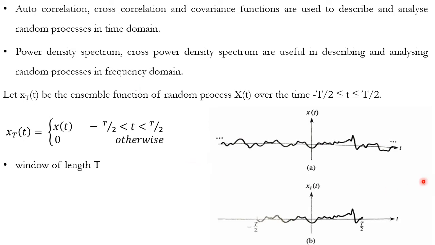Let us consider a random process x of t. We'll take a sample over the period minus T by 2 to plus T by 2, and that x_T of t is the ensemble function of the random process x of t. And x of t is shown here and x_T of t is shown here. It is defined for the period minus T by 2 to T by 2, and window length is T. And x_T of t is defined as x of t for the period minus T by 2 to plus T by 2, and it is 0 otherwise.